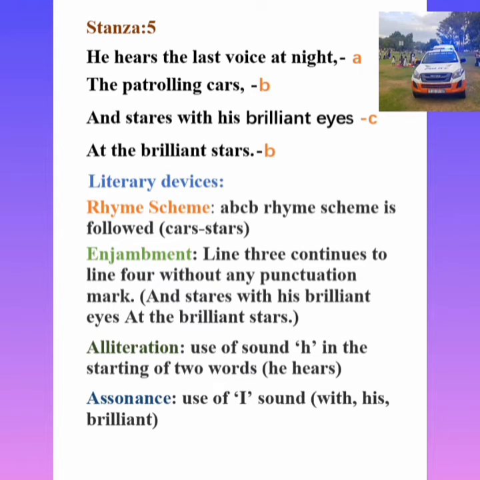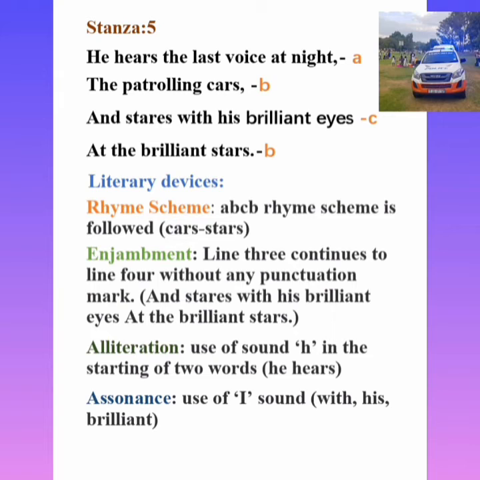Okay, now let's move on to the rhyme scheme. The first line ends with night and the second line ends with cars. Night and cars are not rhyming, so A, B. The third line ends with ice. Night, cars, ice, these three words are not rhyming, so A, B, C. The fourth line ends with stars. So the second line ends with cars and the fourth line ends with stars. Cars and stars are rhyming. So the rhyme scheme is A, B, C, B.